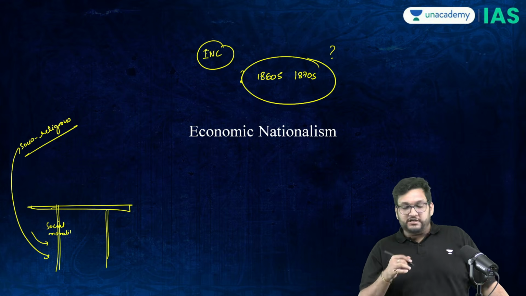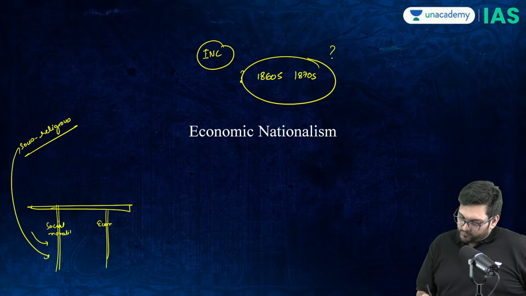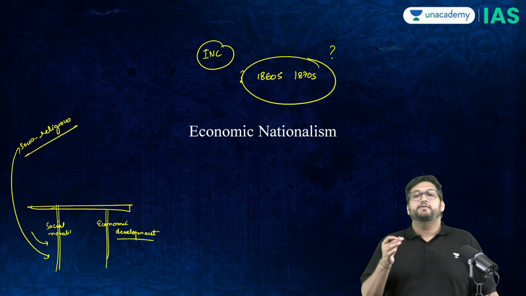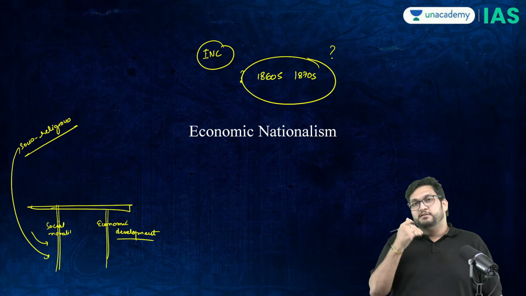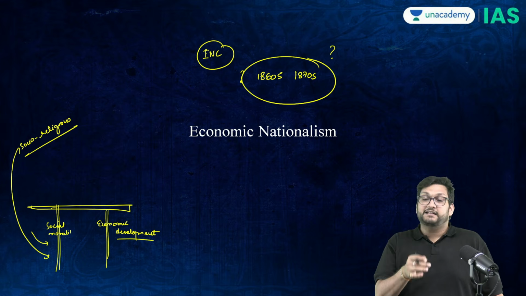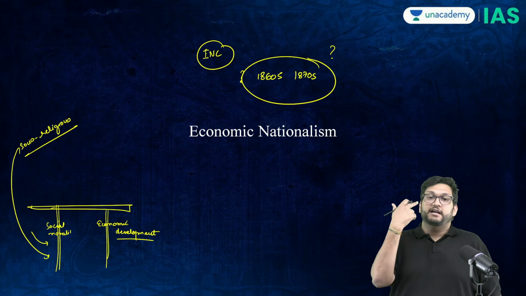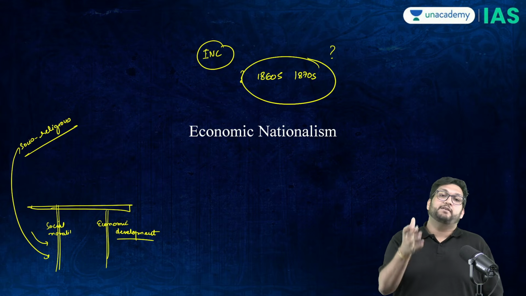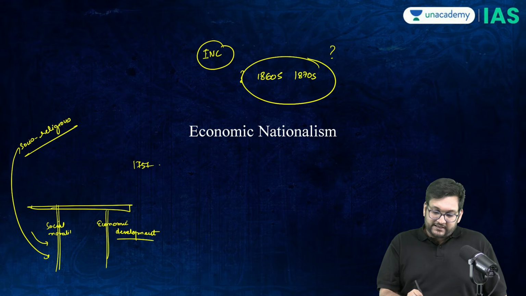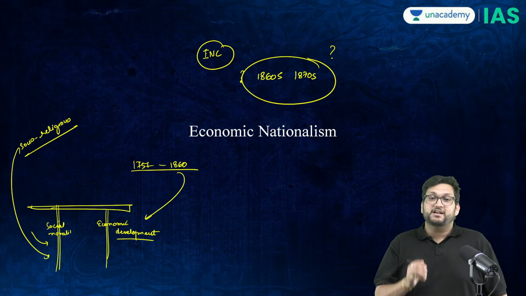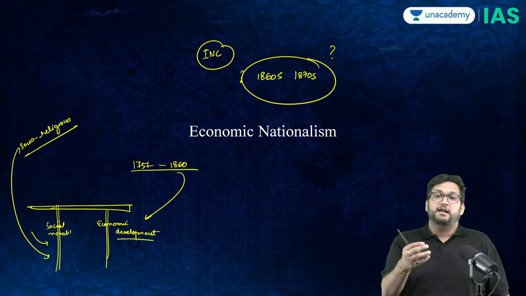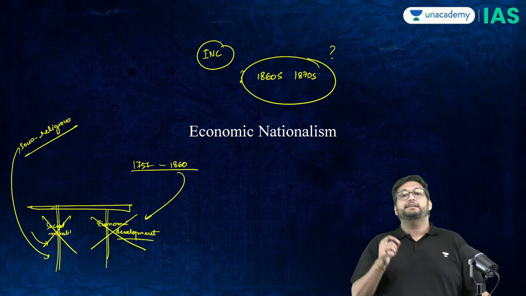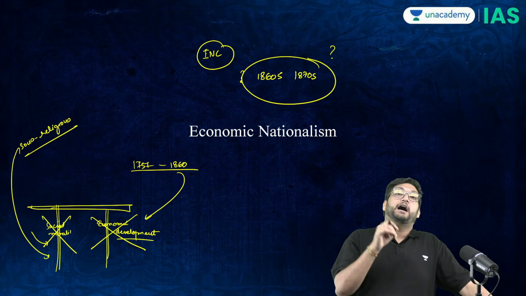So the second justification was economic development, that we are the only industrial nation in the world, the most advanced. Therefore, we will make India also into an advanced nation. This was the whole concept on which the middle class intelligentsia actually believed, and the indoctrination of the middle class intelligentsia also happened on this concept that economic development is coming. But between 1757 and 1860, now it took us 100 years, but personalities such as Dadabhai Naroji and thereafter, who are called economic nationalists, broke this argument also, that you are not developing us, you are underdeveloping us.